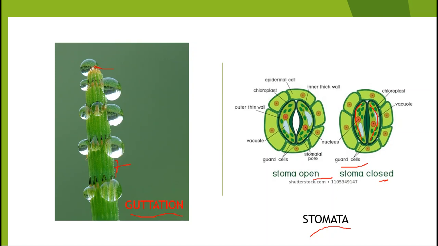through stomata and also lenticels. Lenticels are also a kind of pores or openings present on the stem. So stomata are the pores present beneath the leaves, and lenticels are the pores present in the stem or bark of the plant. This guttation process happens during the night and early morning. So this is how the excess water is eliminated from the plant.